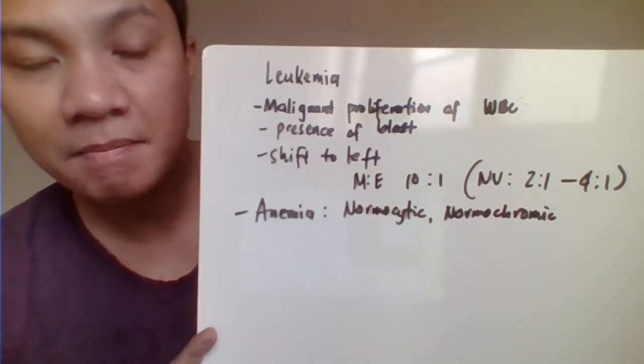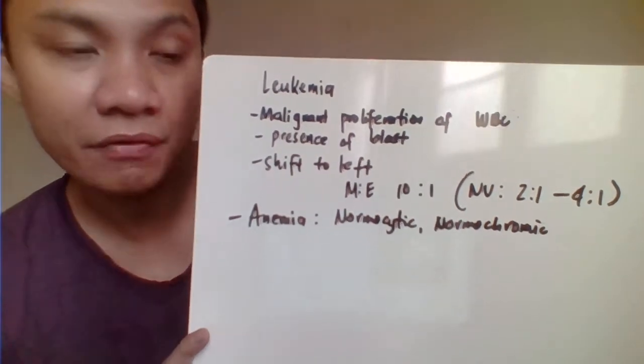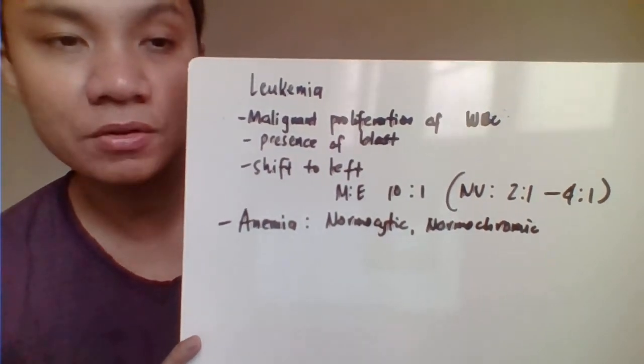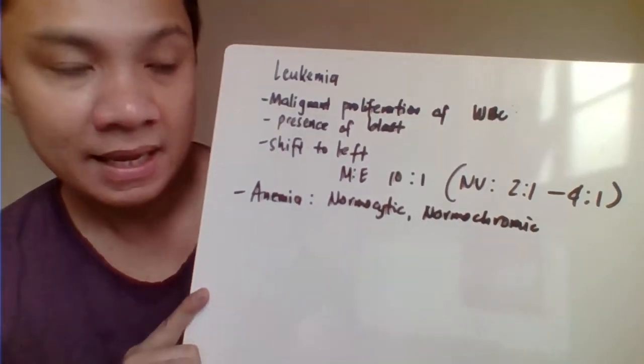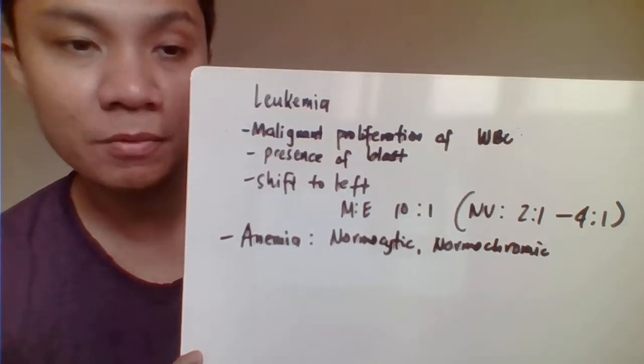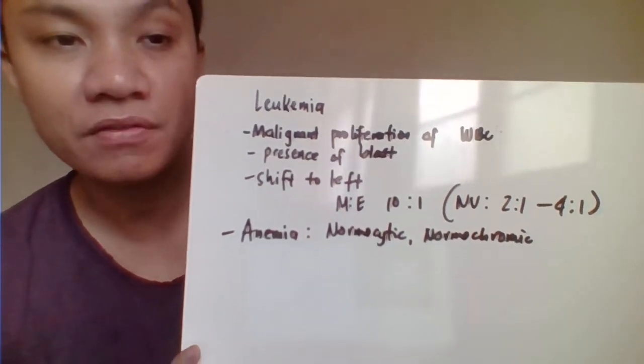The normal myeloid-erythroid ratio is 2:1 to 4:1, but in leukemia, it could go as high as 10:1. And it will also have a normocytic normochromic manifestation of anemia.